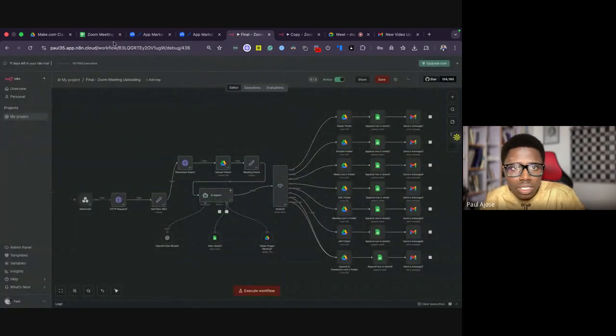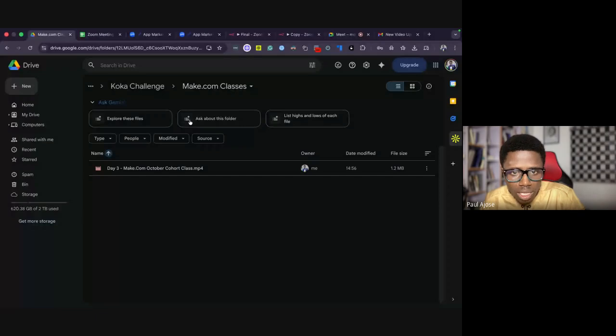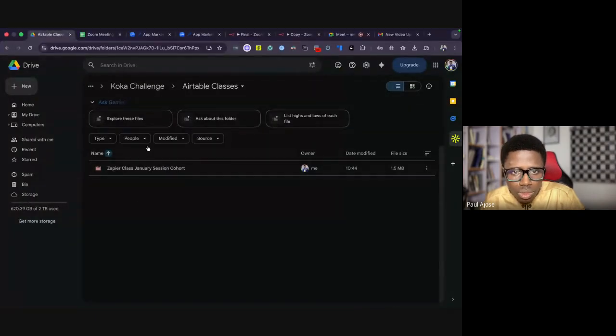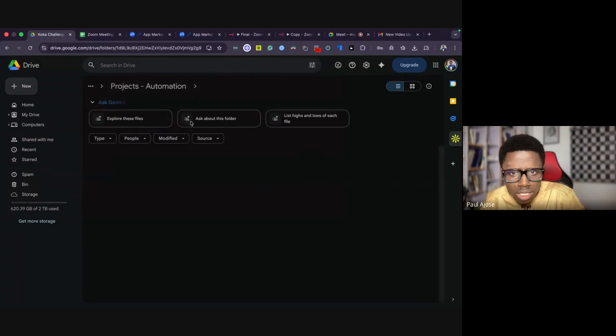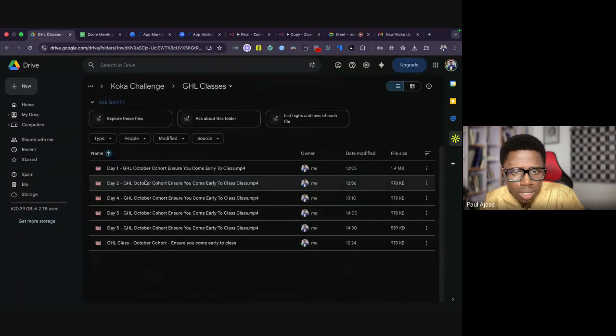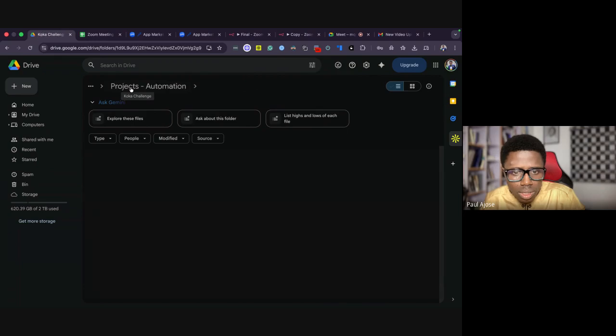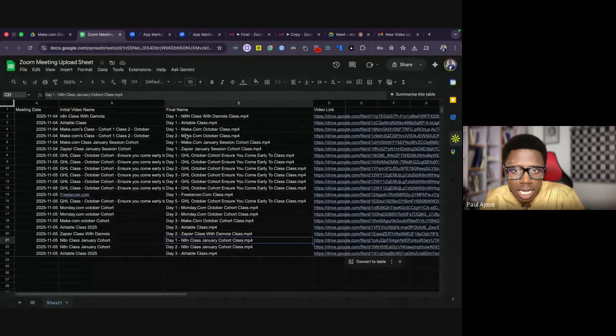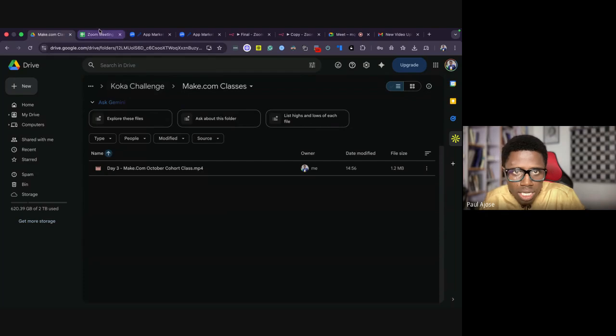So let's quickly check our folders. I think I tested for all of the folders. Here we have Airtable. Oh, I think I connected the wrong folder for that. So here we have GHL. Then we have make.com, as you can see here, and good. The reason for this: day three, because when I came to the folder, I was like, why do we have day three here? Then it occurred to me that I already have day one. Let's check that again. Where is it? Day three make.com October class.